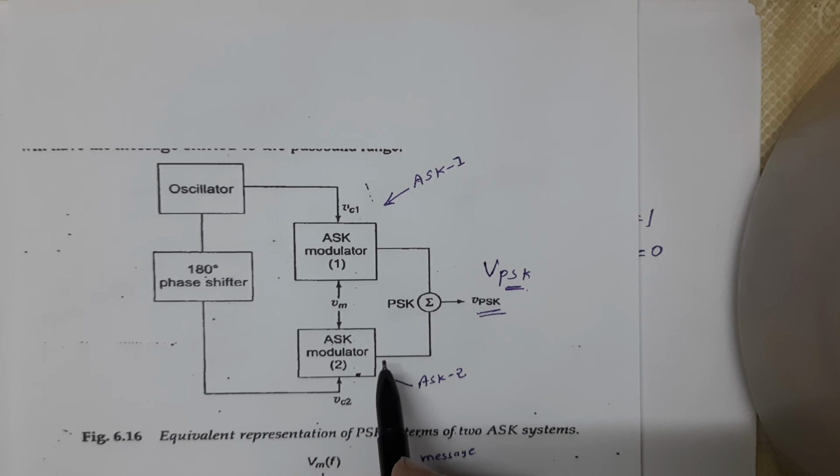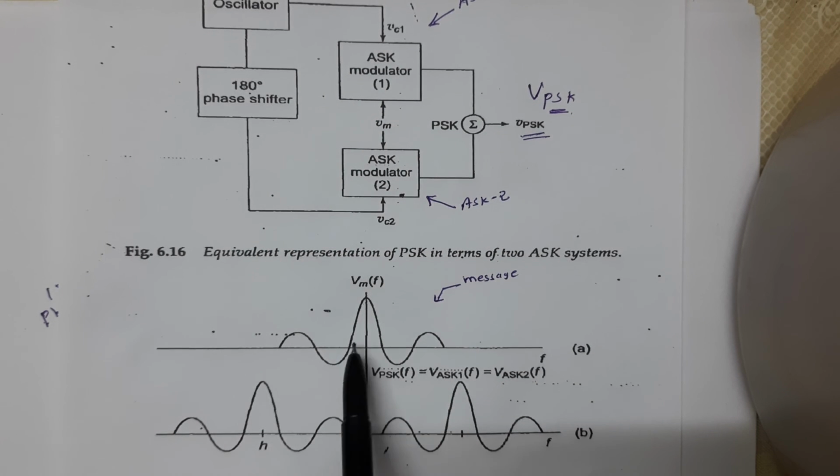This can be illustrated pictorially as follows. Let the spectrum of VM be as shown in figure 6.17a. That means like this. This is our message signal, right? Since the difference between the two carrier signals is in terms of phase value, the magnitude spectrum of the output of both the ASK modulators will be the same. Hence, the two ASK signals are indistinguishable in their magnitude spectra. Their distinction lies only in their phase spectra, which are not shown.